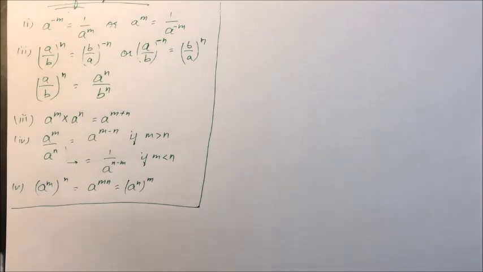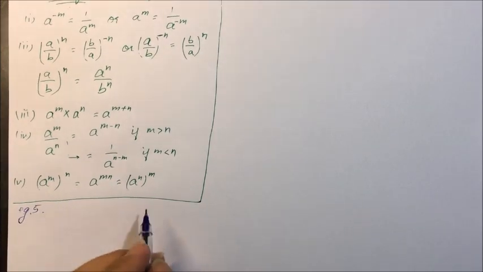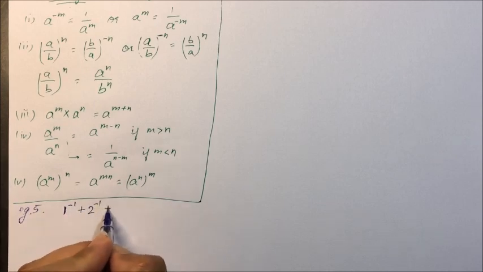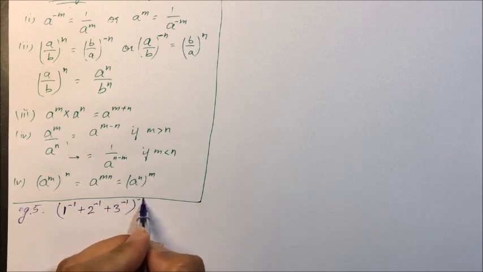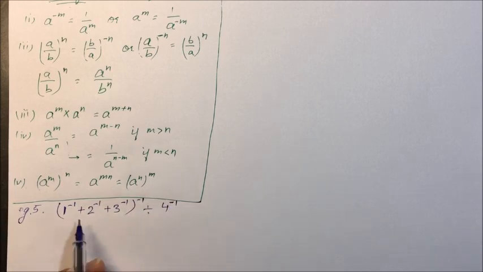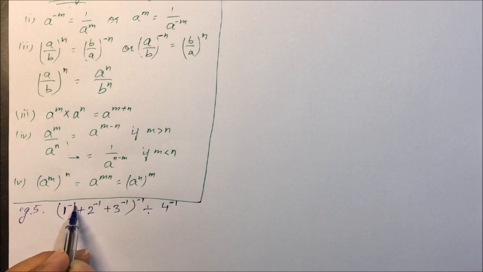So for example, example 5 I am taking: 1 raised to power minus 1 plus 2 raised to power minus 1 plus 3 raised to power minus 1, the whole raised to power minus 1, divided by 4 raised to power minus 1. This we have to evaluate. So first, 1 raised to power minus 1.